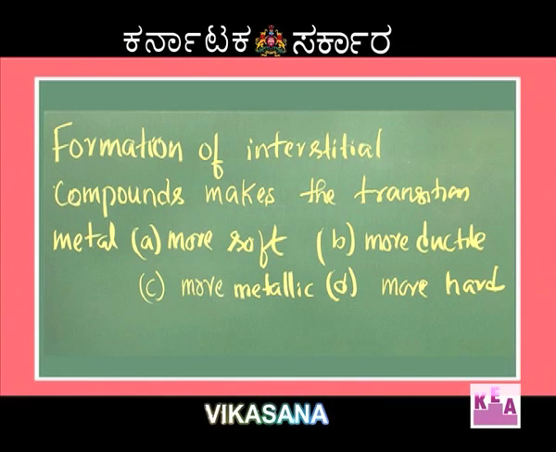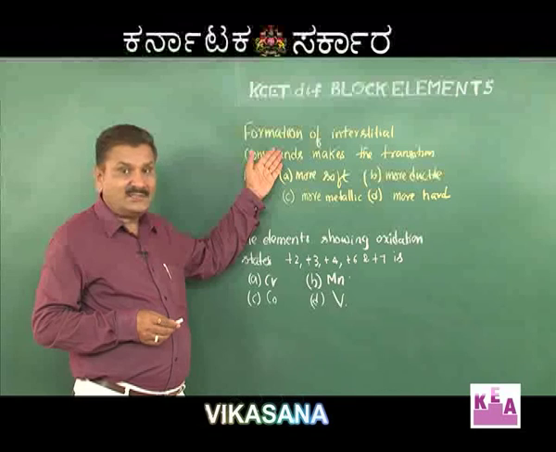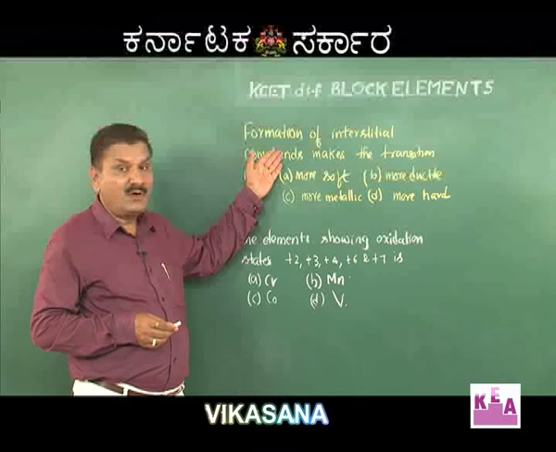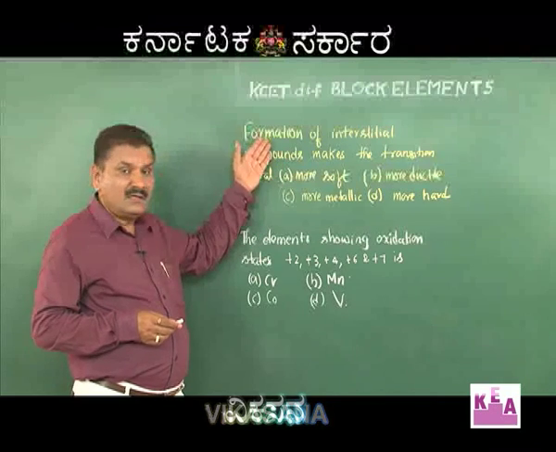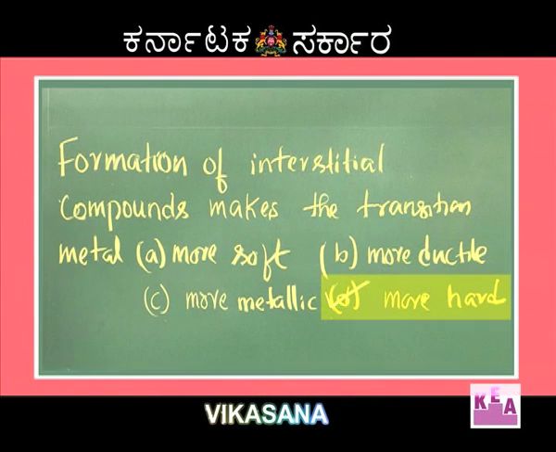The next question is related to this property. Formation of interstitial compound makes the transition metal, option A, more soft, option B, more ductile, option C, more metallic, and option D, more hard. So as I had explained, interstitial compound formation is responsible for hardness, so automatically the correct option for this question is more hardness. So option D is the correct option for this question.